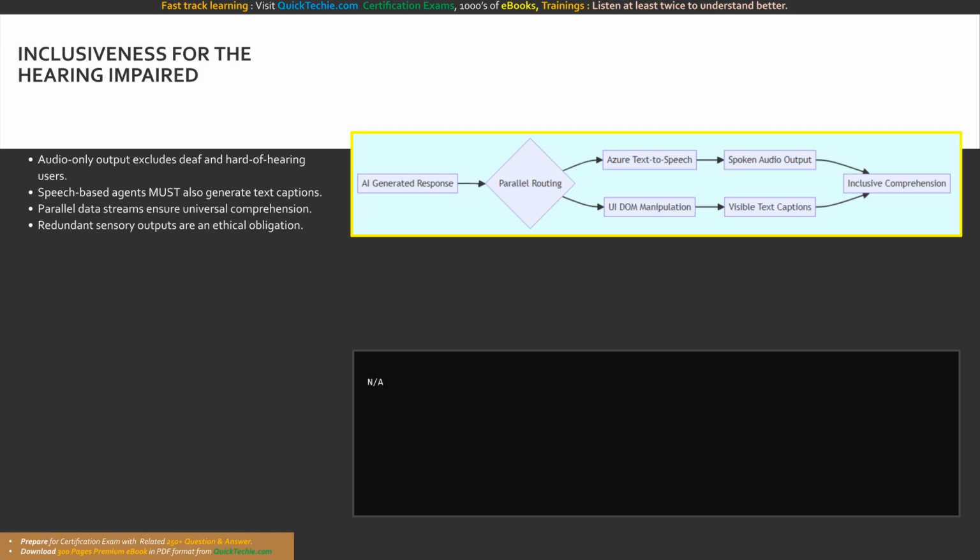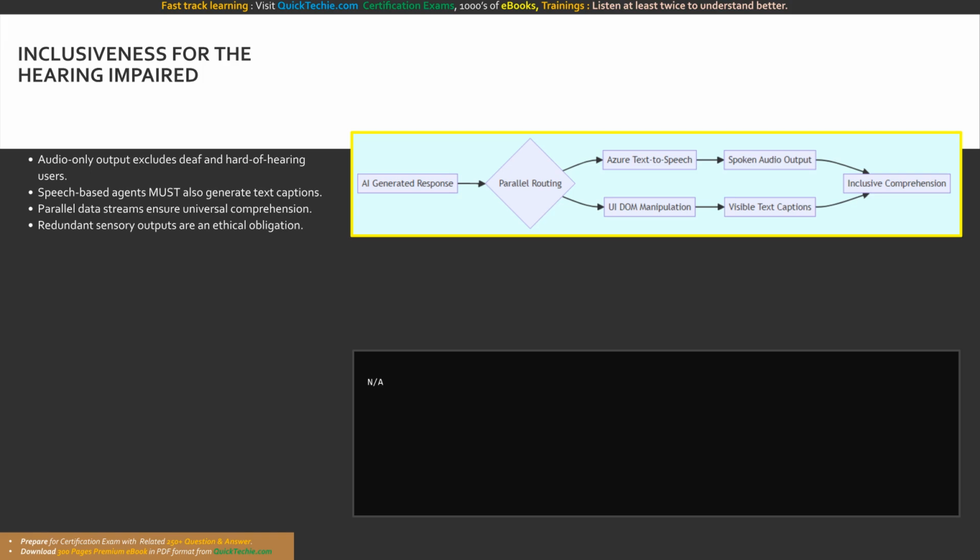If your conversational AI agent only speaks its responses aloud, you have inadvertently excluded the deaf and hard of hearing community. To solve this, developers must ensure that whenever the AI's language model generates a response, that response is simultaneously routed to a speech synthesis engine for audio, and to the graphical user interface as written text or closed captions.